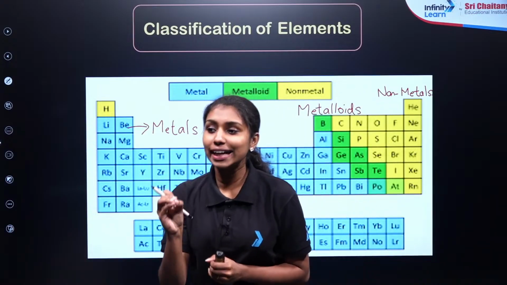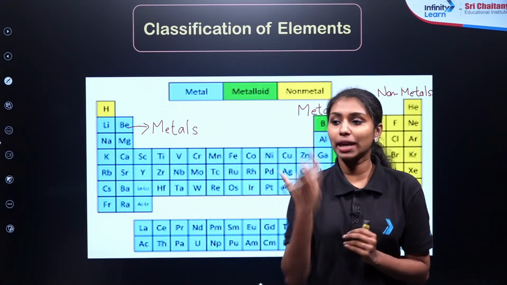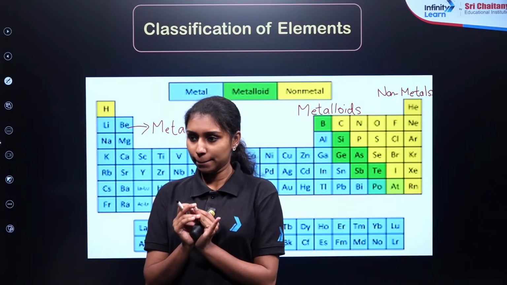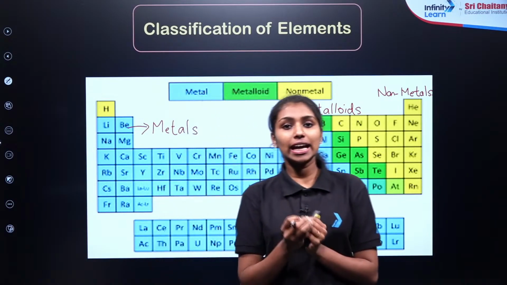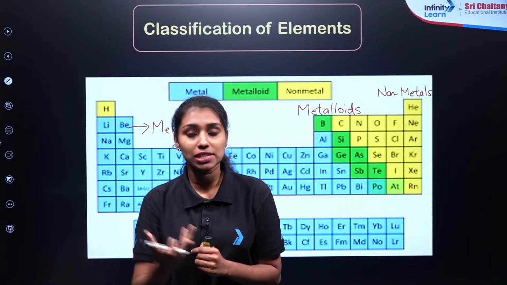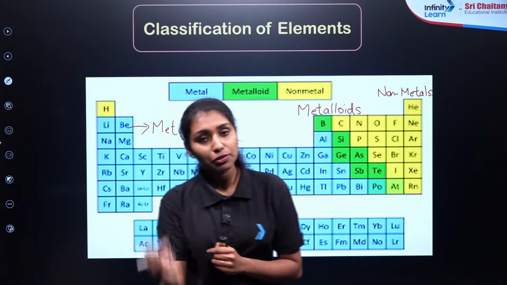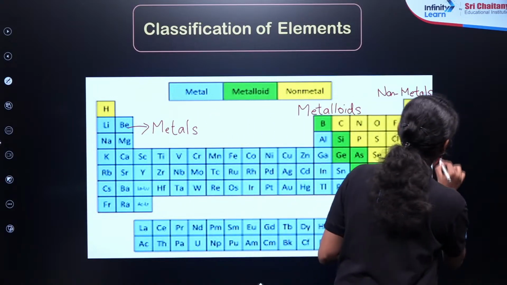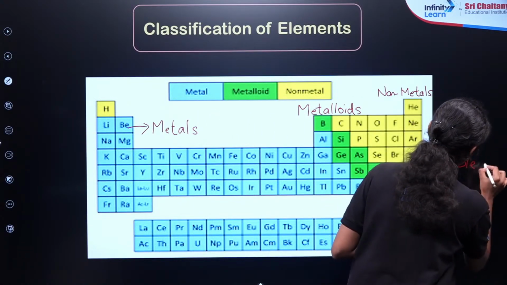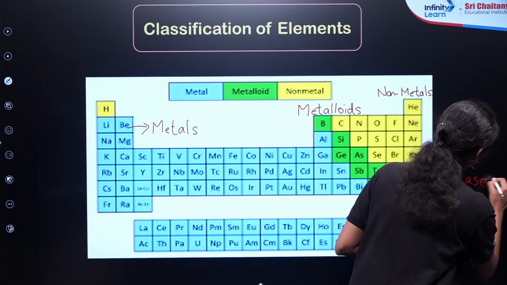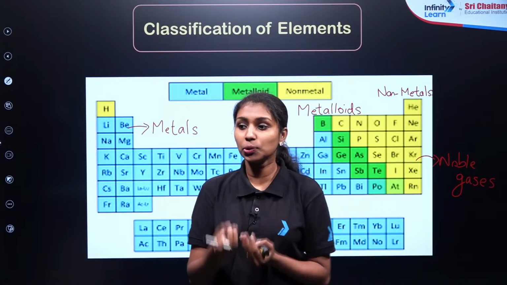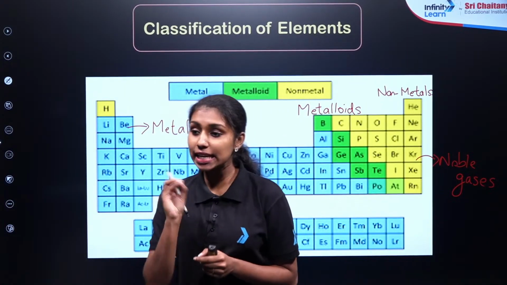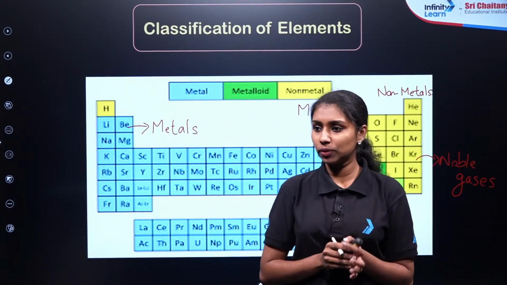Just think about that. What do you mean by a non-metal? In terms of electropositivity and electronegativity, we can say that metals are electropositive, which can lose electrons. In general, if you take any of the noble gases, they have the tendency to accept electrons. That's why they are considered as non-metals in general. Clear?